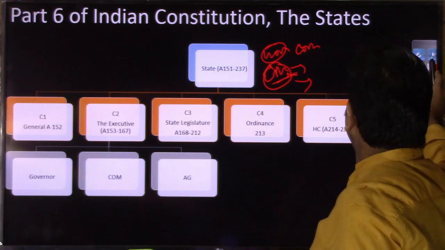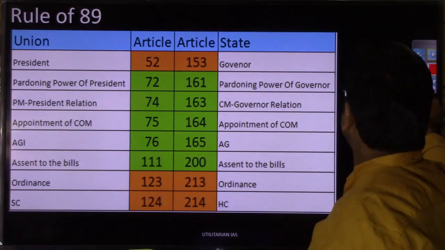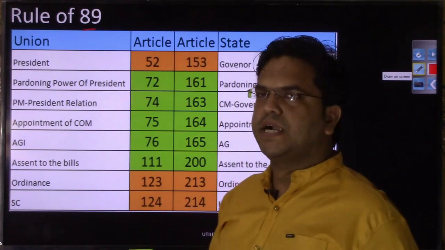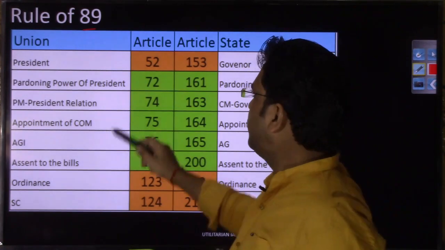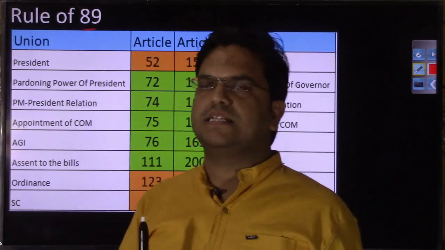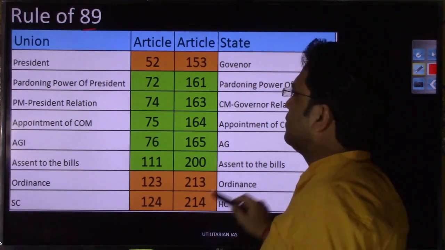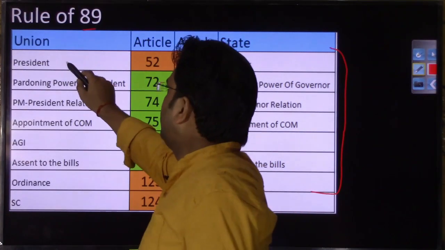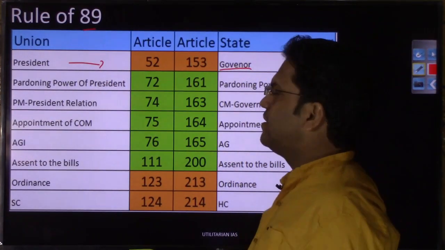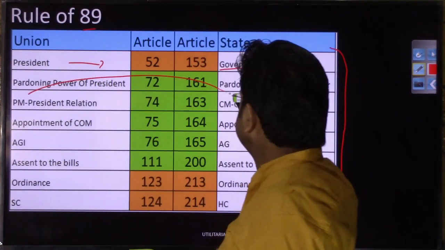Now we are moving to the next slide to discuss the rule of 89. Let us understand what this rule of 89 is. It is nothing but an article memorization technique. We follow the parliamentary system at the union level, and the same parliamentary system at the state level as well. The equivalent of the president at the union level is the governor at the state level. Similarly, the equivalent of the prime minister is the chief minister at the state level.